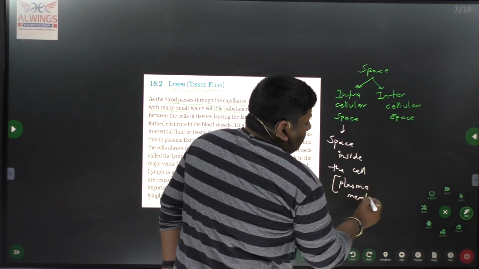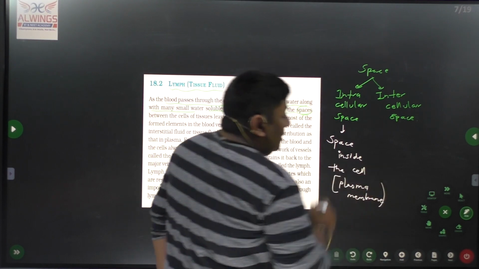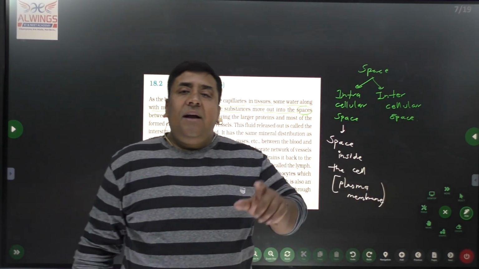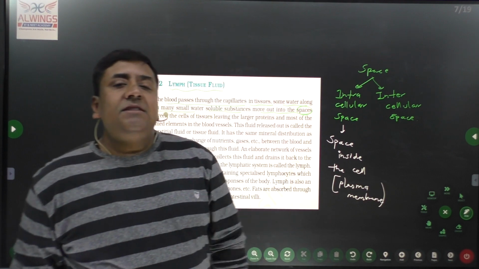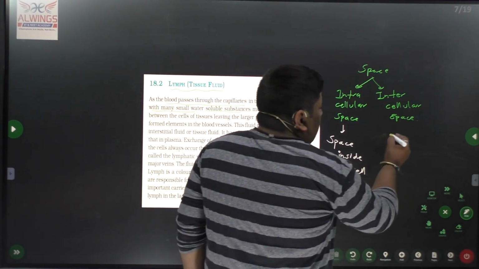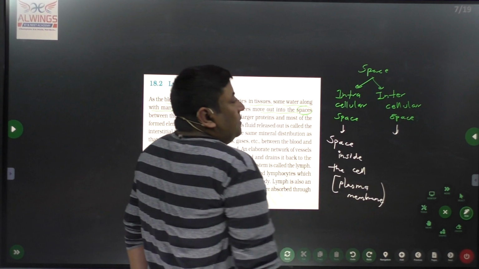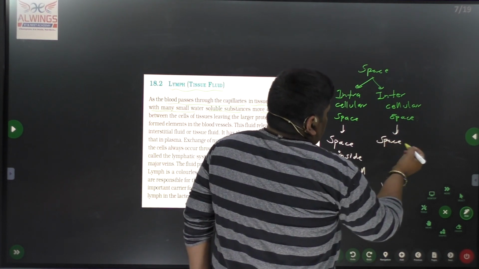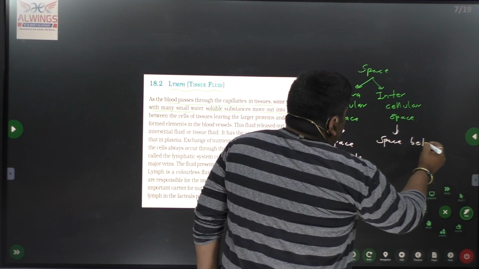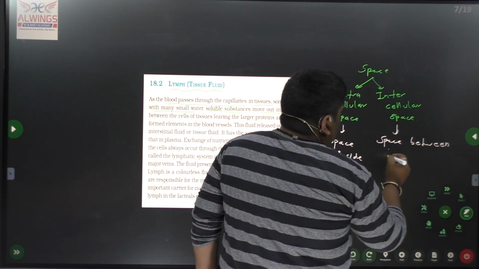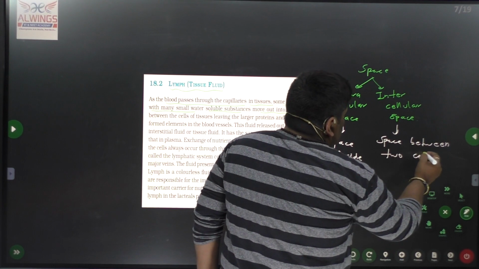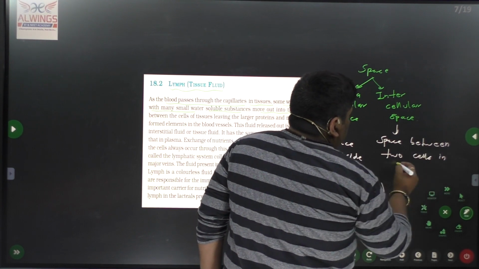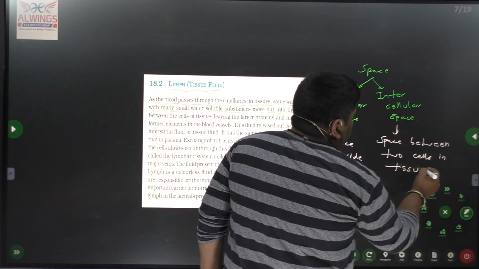The space present inside the cell, surrounded by the plasma membrane, is called intracellular space. Whereas intercellular space is the space between two cells in a tissue.